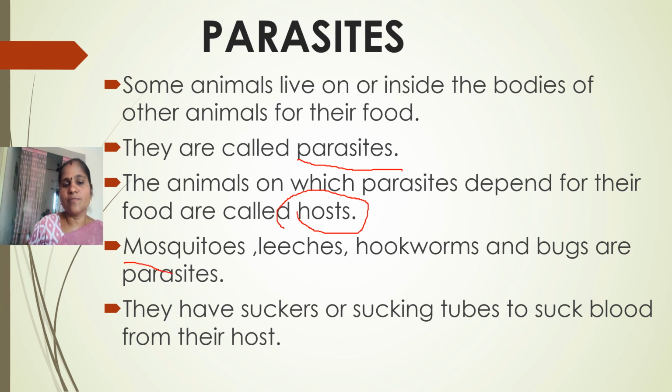Examples, observe: mosquitoes, leeches, hookworms, bugs. These are all parasites. Mosquitoes we can see on the outside. And leeches also we can see on the outside. But hookworms, some of them will be present inside. And bugs we can find on the outside itself. They have suckers or sucking tubes, special organs which help to suck the blood of other animals.